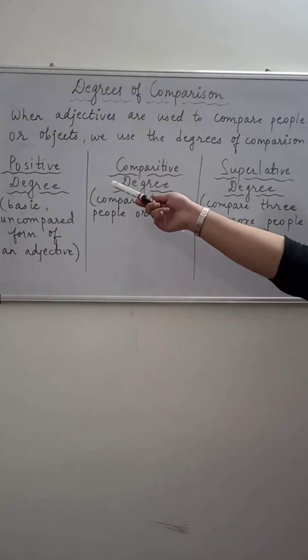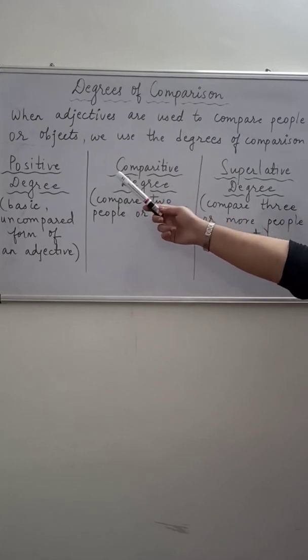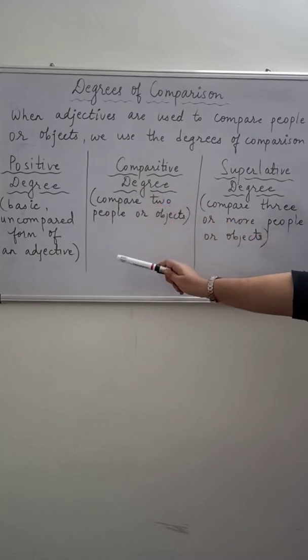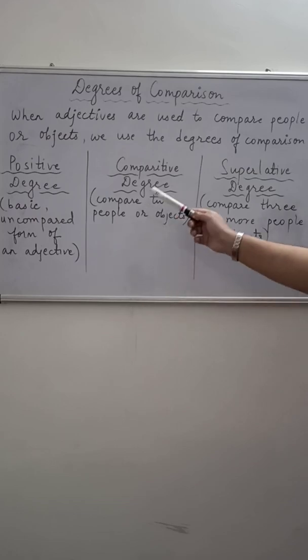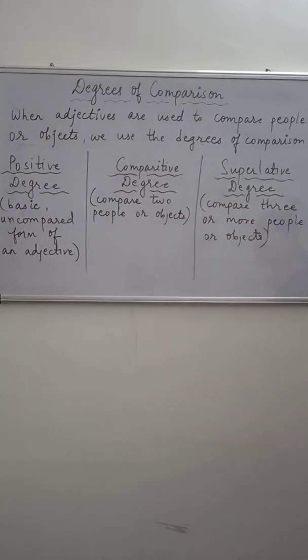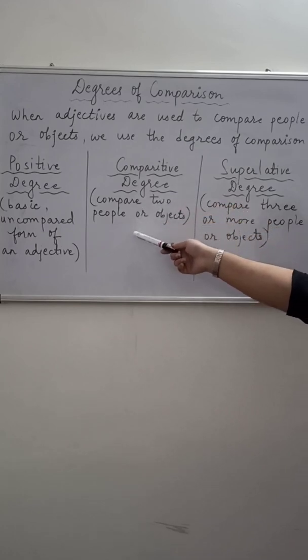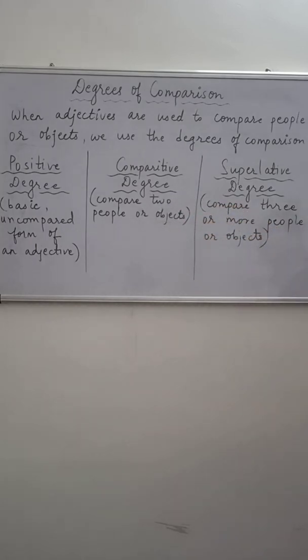First is the positive degree. Positive degree is the basic uncompared form of an adjective. Second is the comparative degree. We use comparative degree when we compare 2 people or objects. And finally the third is the superlative degree. We use the superlative degree when we compare 3 or more people or objects.